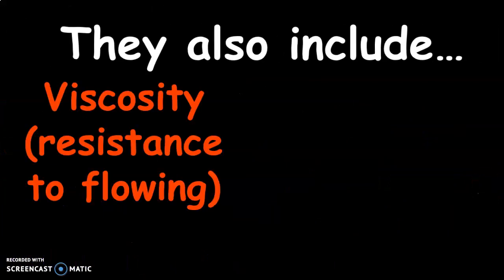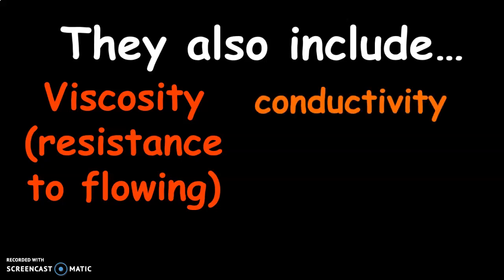They also include viscosity, which is resistance to flowing. The higher something's viscosity is, the more it doesn't want to flow, and the lower a liquid's viscosity is, the easier it's going to flow. For example, peanut butter has a really high viscosity. Peanut butter doesn't want to flow. If you left your peanut butter out, it would move very, very slowly off of your spoon. To contrast, water has a really low viscosity. It flows really easily when you pour it out of a jar or a glass.